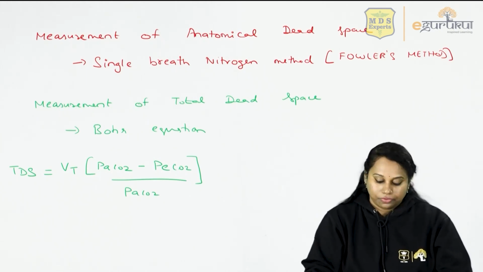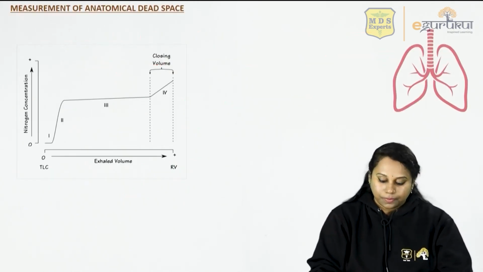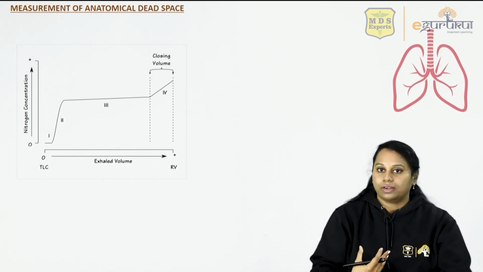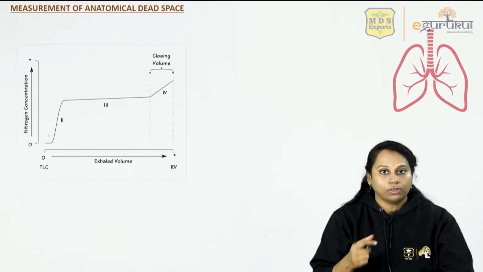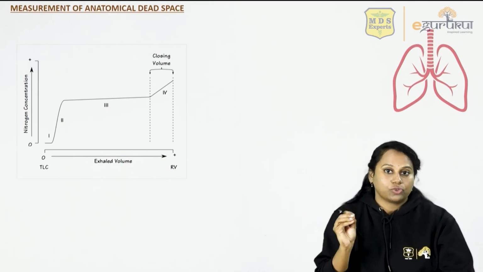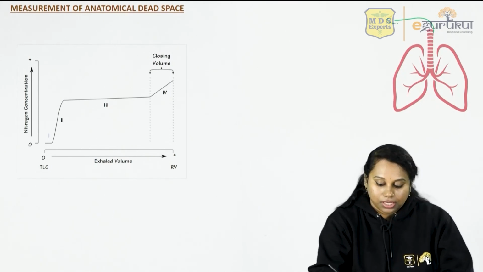So to start with, the first one, single breath nitrogen method. What is the single breath nitrogen method? You ask the subject to take a breath of 100% oxygen. Then he is going to breathe out through a one-way tube. It has a one-way valve that's called the nitrometer. So he's going to breathe out through this nitrometer.